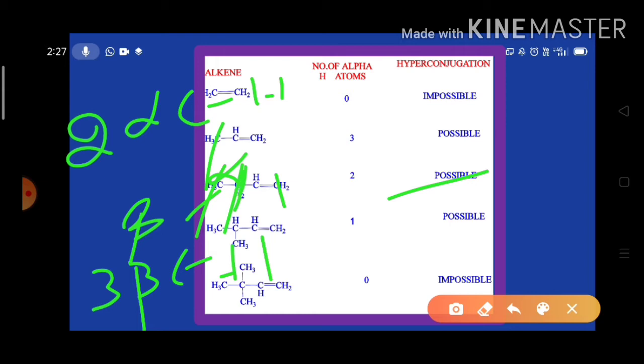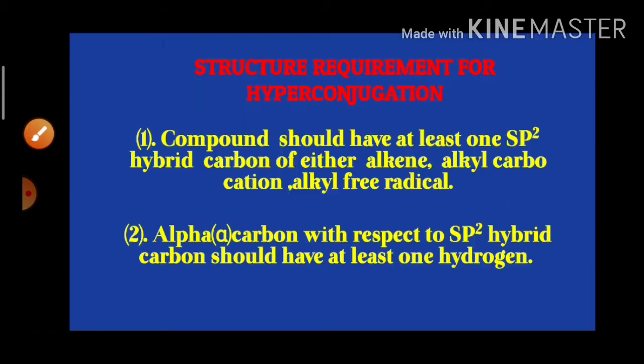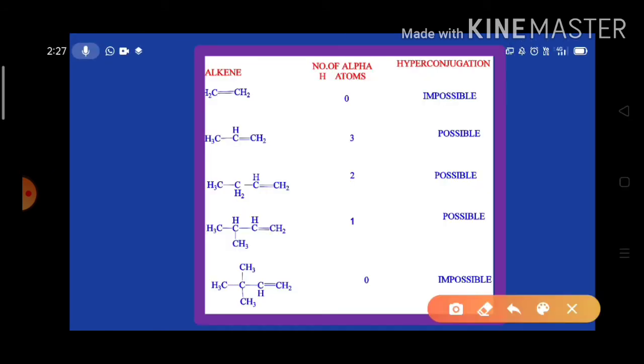And the number of resonance structures exhibited by it is 3, because this is one structure, and due to hyperconjugation it shows two more structures. So that's why the total number of resonance structures is 3.